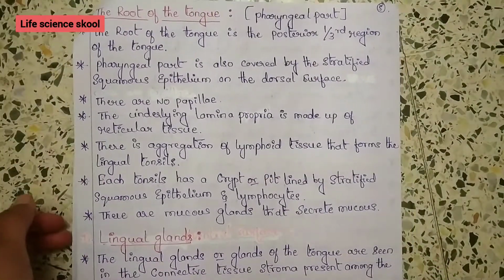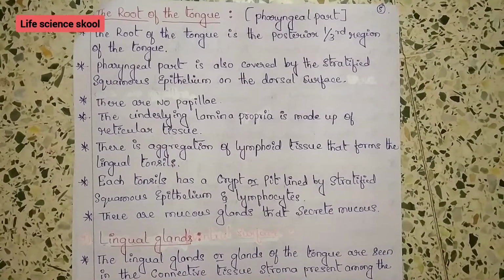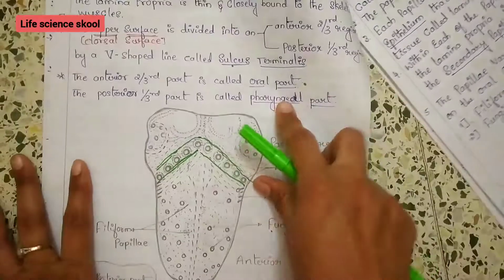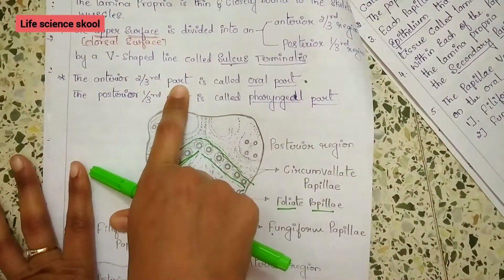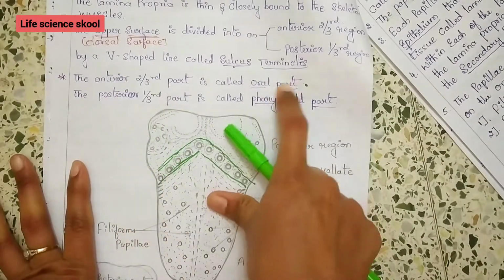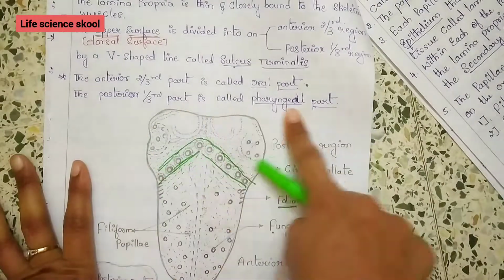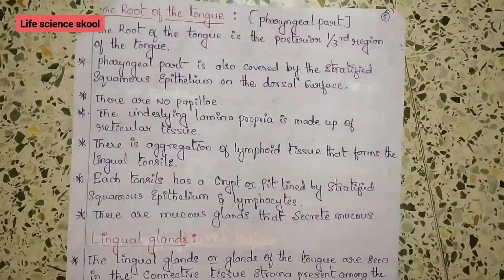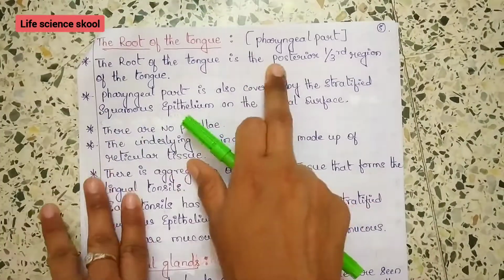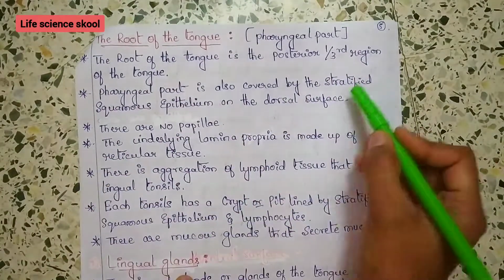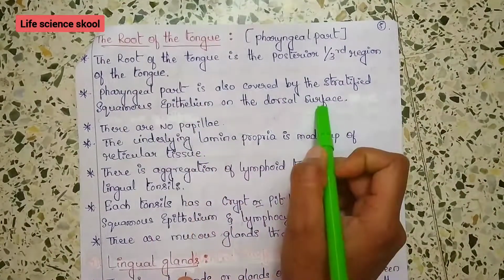That's about the body of the tongue, or the oral part of the tongue. As you remember, we are discussing the upper surface, that is the anterior 2/3 part and posterior 1/3 part. Now we finished the anterior 2/3 part, that is the oral part. Now we will move on to the posterior 1/3 part, that is the pharyngeal part, the root of the tongue. This pharyngeal part is also covered by stratified squamous epithelium on the dorsal surface.